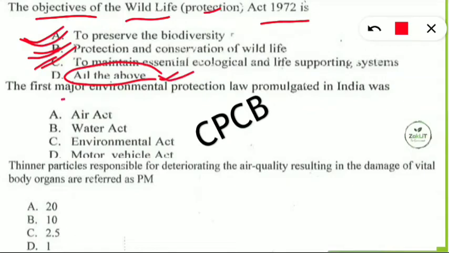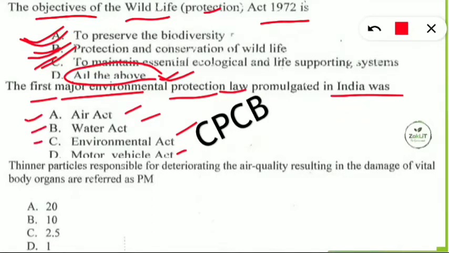Next is the first major environmental protection law promulgated in India was what? Air Act, Water Act, Environmental Protection Act, or Motor Vehicle Act. So here this is asking which was the first major environmental protection law. So how to know? If you know which year these acts were enacted, then you can say easily.